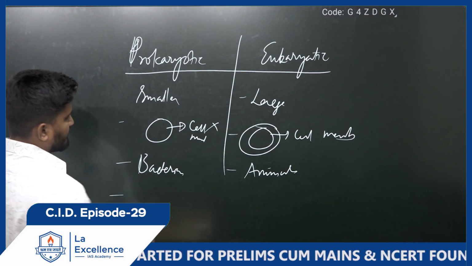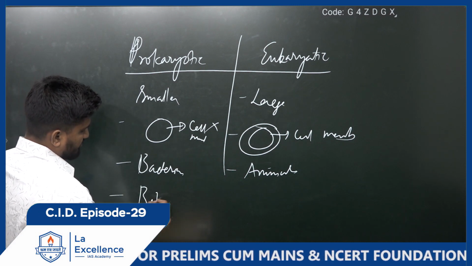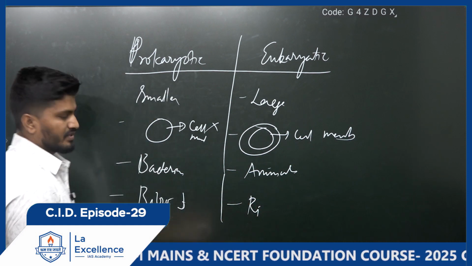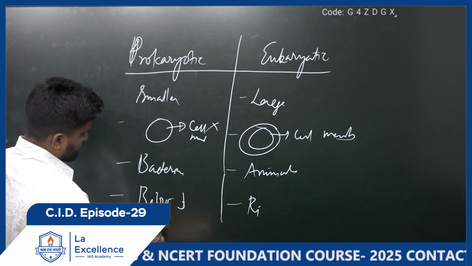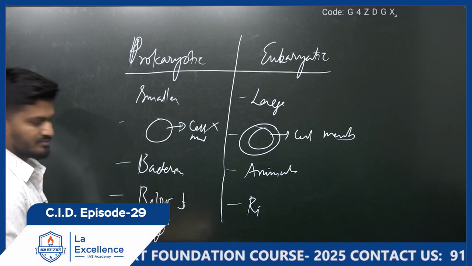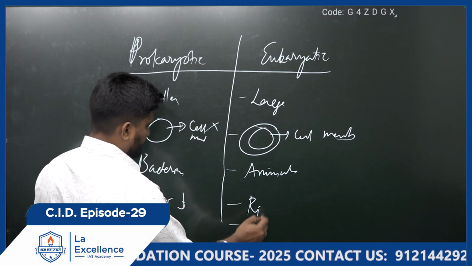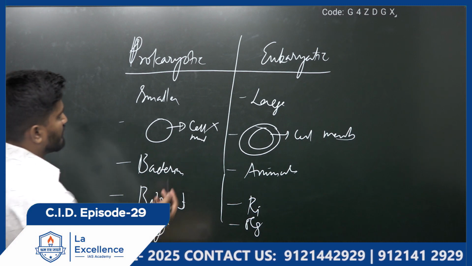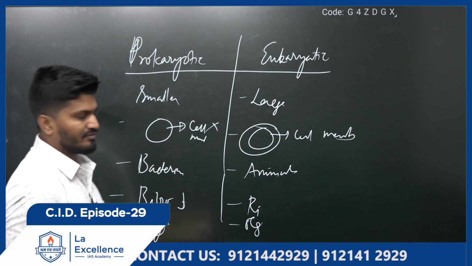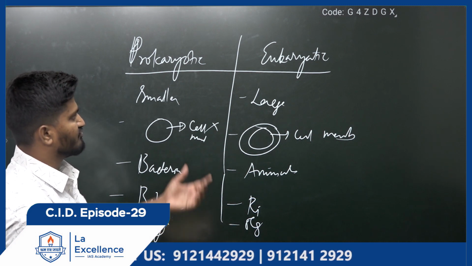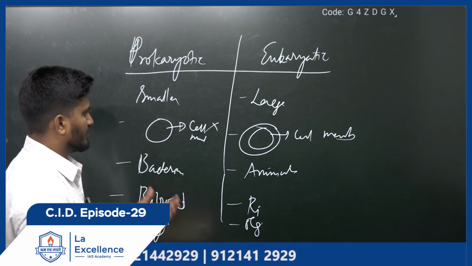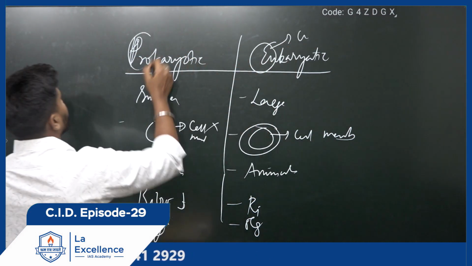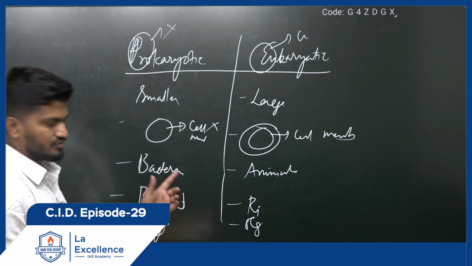Another difference is ribosomes. The number of ribosomes will be very low in prokaryotes, whereas ribosomes will be very high in eukaryotes. There will be no organelles in prokaryotes because these are single cell organisms. Here organelles will be present. So these are certain important differences between prokaryotic and eukaryotic. UPSC might ask these kind of basic questions in prelims, so just have an idea. Eu means true nucleus is present, pro means absent. Don't get confused here.